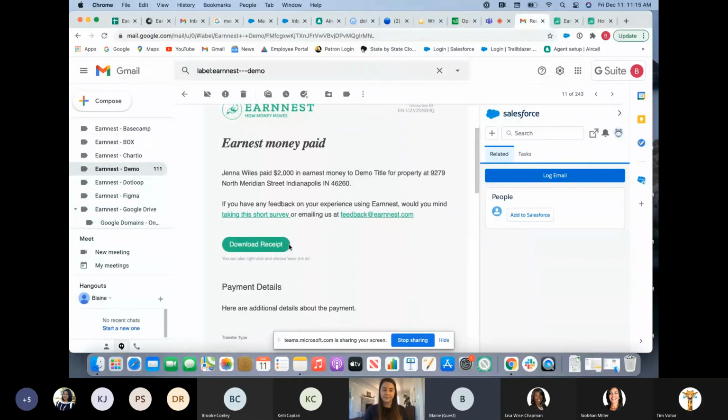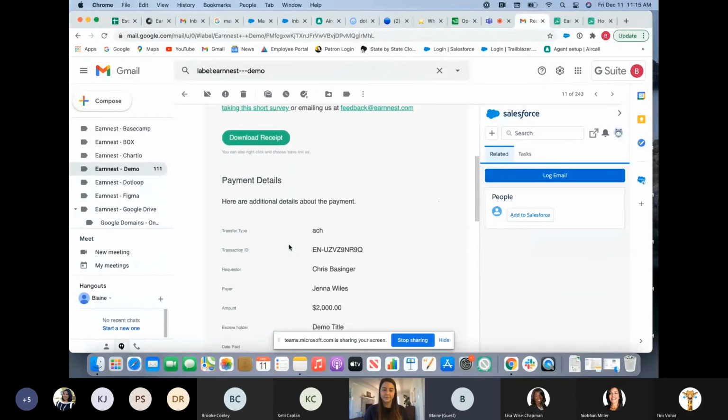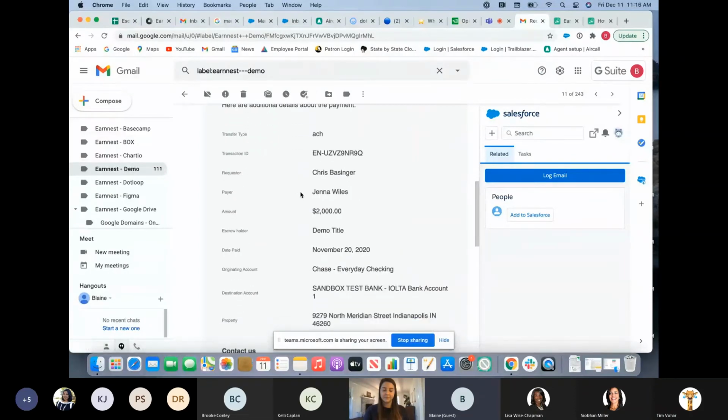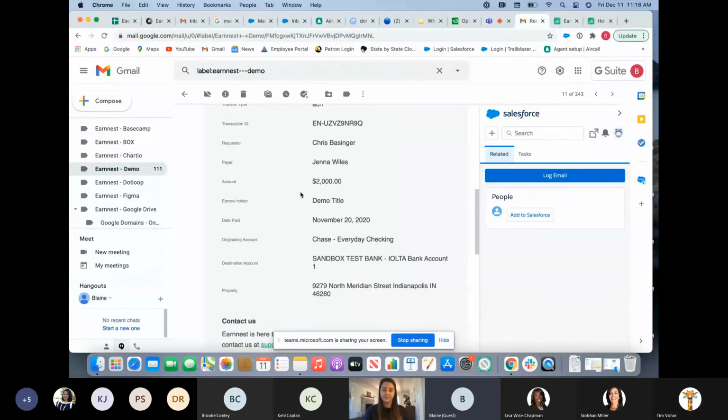A receipt includes a lot on it, folks. You can download these receipts for your records, but you can also have all the information right here and know that your buyer is seeing the exact same thing. All this information is included, including the originating account and the destination account. And that can be a good thing for your lender if you want to include them on this chain.